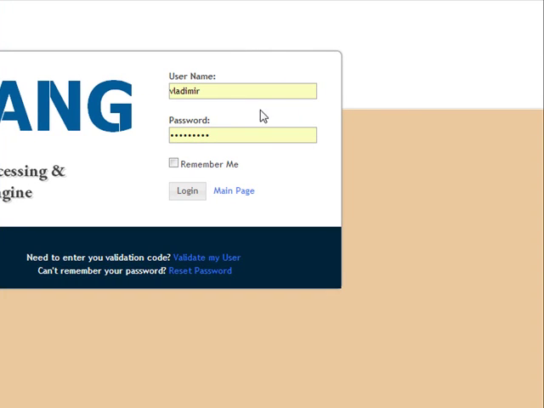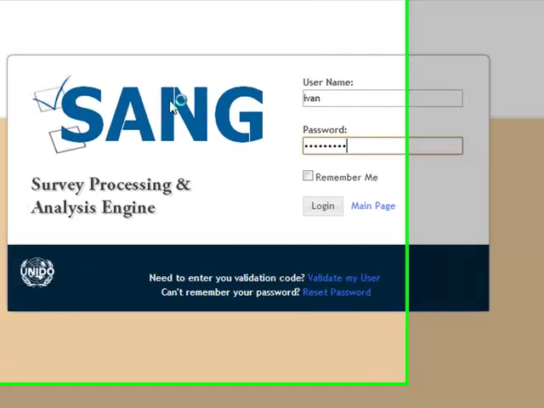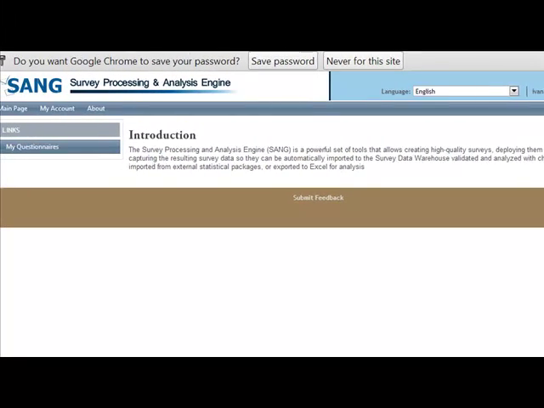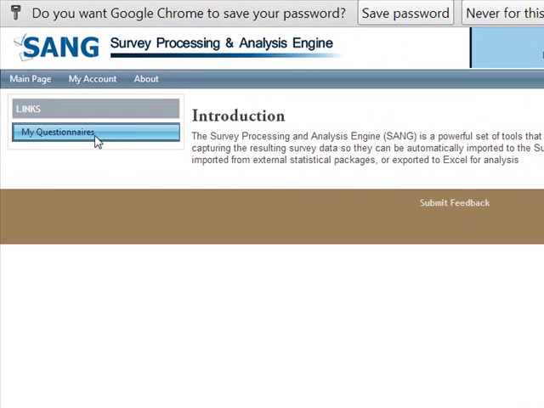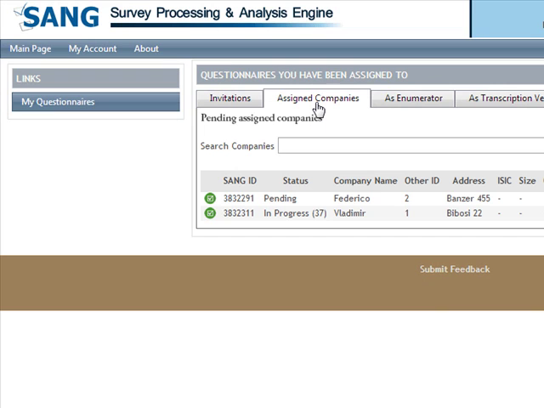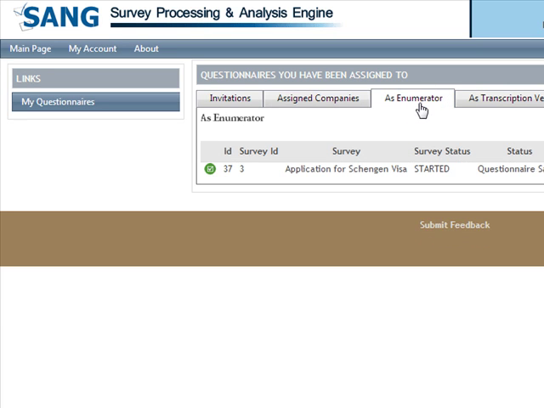Now, let's see what happens with Ivan's questionnaires. We log in as Ivan. The first thing you see is that he has only the My Questionnaires option. And in this case, we have assigned him a few units to survey. These appear in the assigned companies. We have one that is pending and one that is in progress. The one that is in progress is also available in As Enumerator.